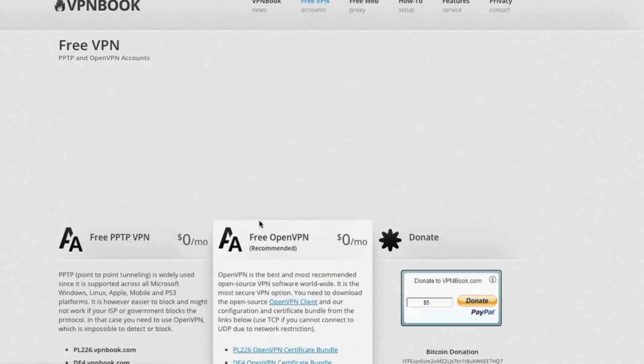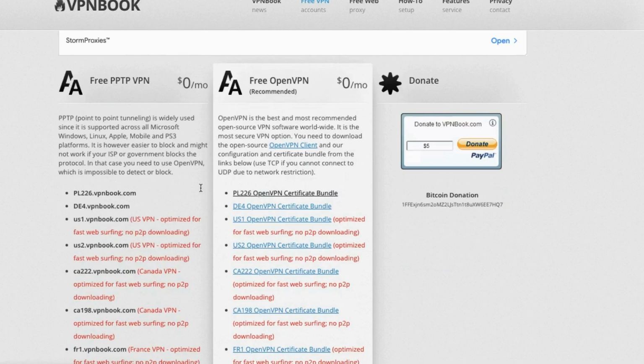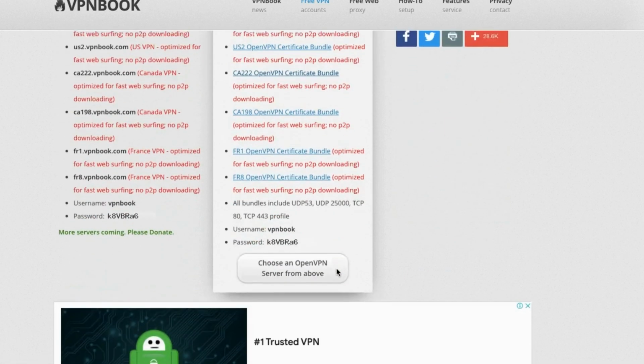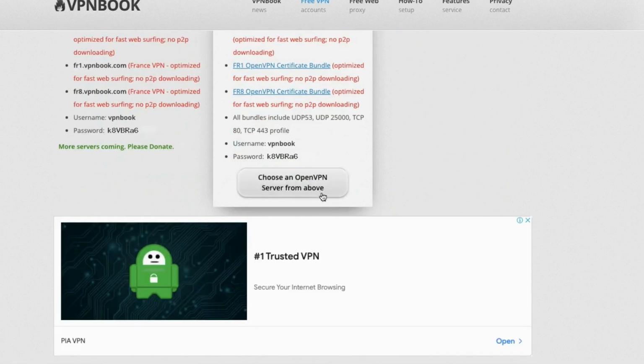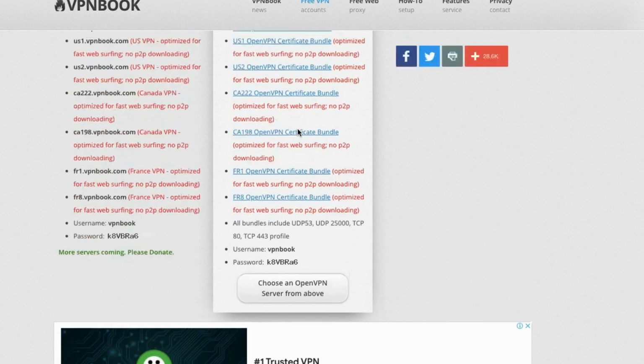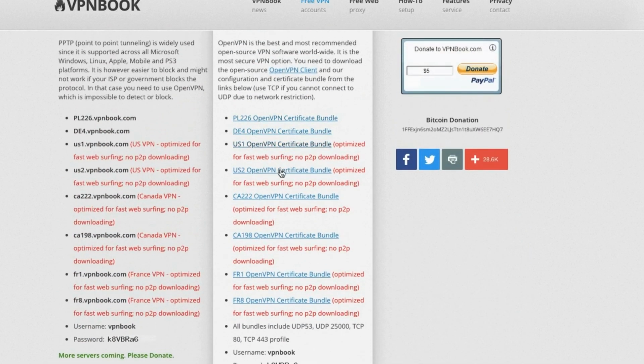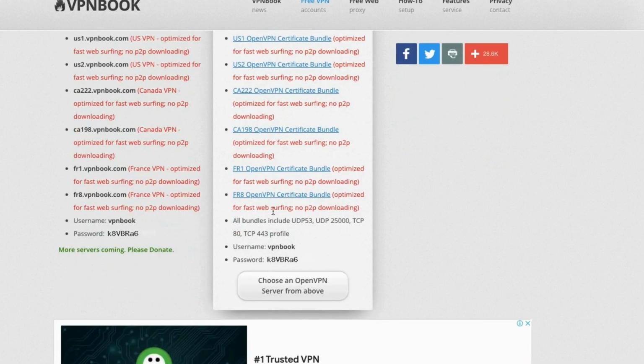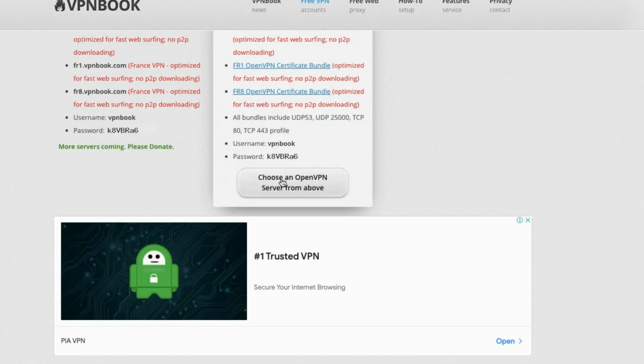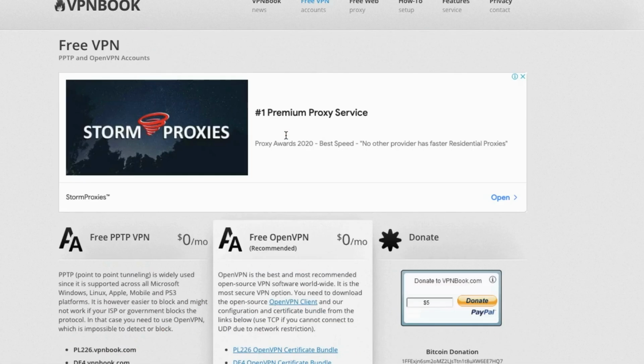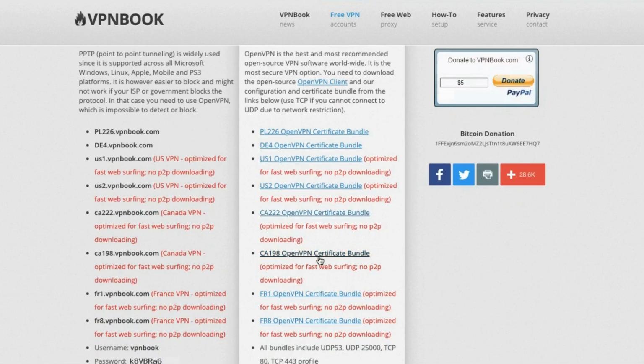Open the free VPN account as shown here. Click on that and they have a lot of servers as recommended here. You can see it is $0 per month. You can choose any of these free VPNs and they have provided a lot of servers like bundle, C8, 222 OpenVPN. Based upon your requirement, download it, use this VPN username and password and then access it. If you want an optimized one, you can click on these servers, or on any VPN certificate bundle. I am using this.